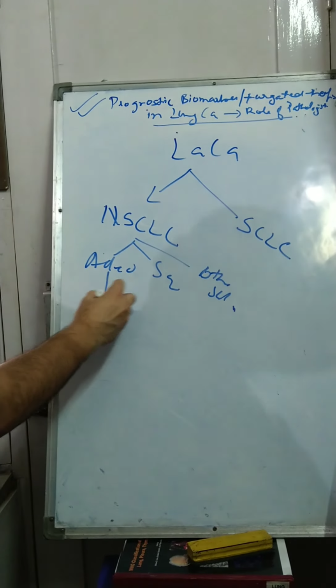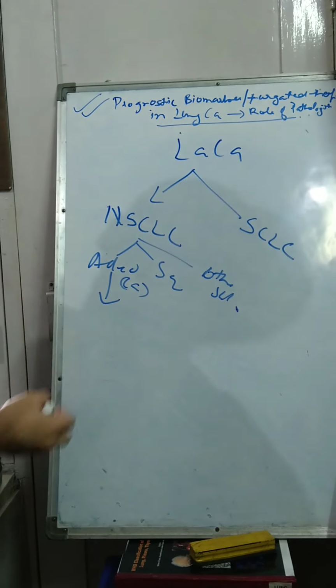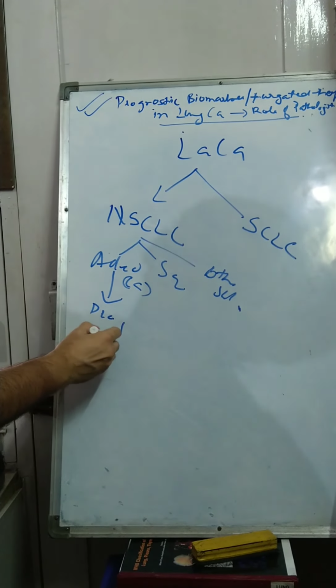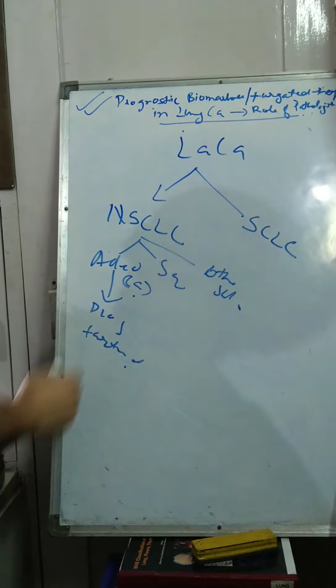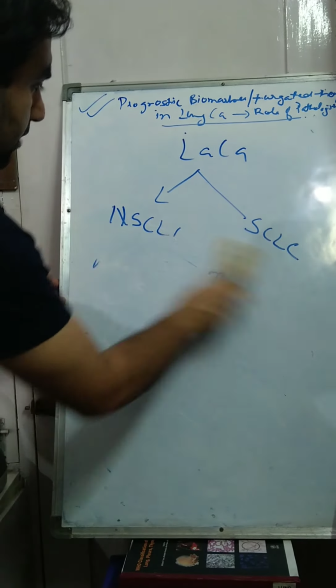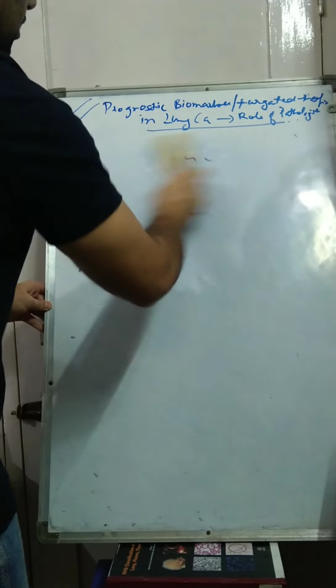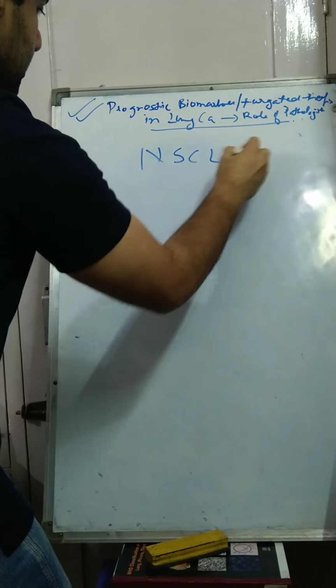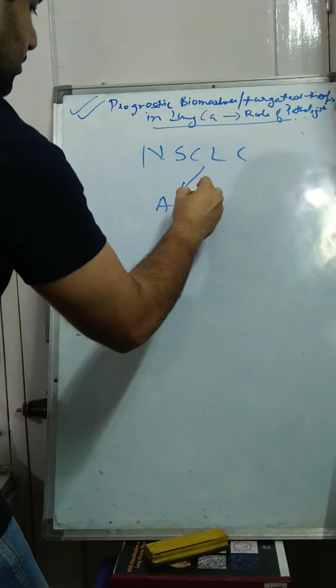So today I am going to specifically discuss adenocarcinoma because a lot of prognostic factors and targeted therapies are available for this subtype. So starting my main topic, non-small cell lung carcinoma and specifically adenocarcinoma.